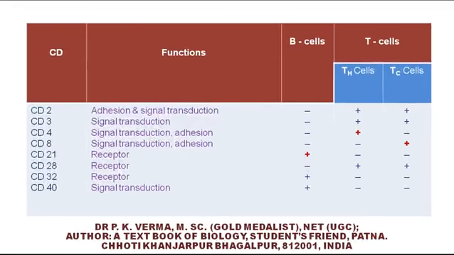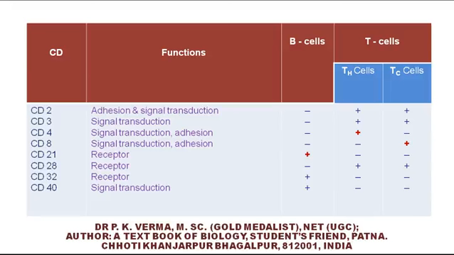In this table, different CD molecules have been described. Most of them have signal transduction as their special functions.